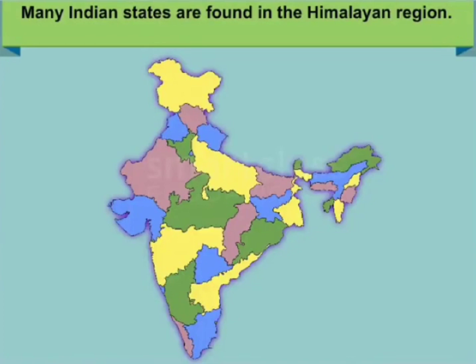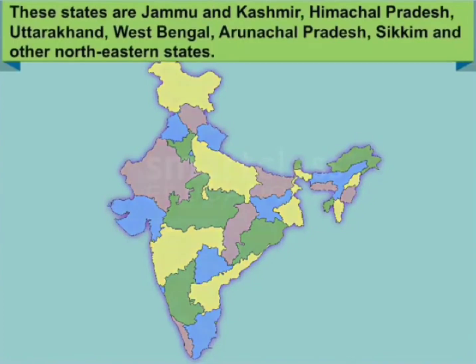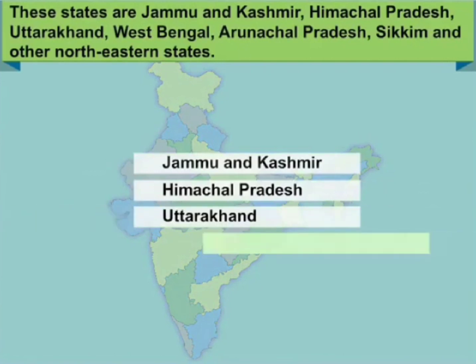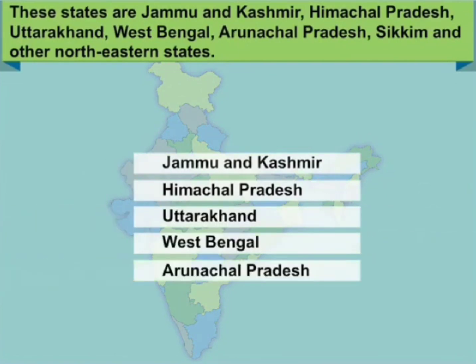Many Indian states are found in the Himalayan region. These states are Jammu and Kashmir, Himachal Pradesh, Uttarakhand, West Bengal, Arunachal Pradesh, Sikkim, and many other northeastern states.